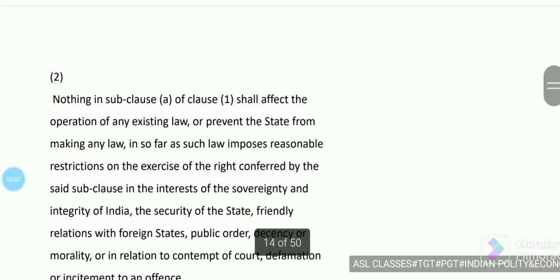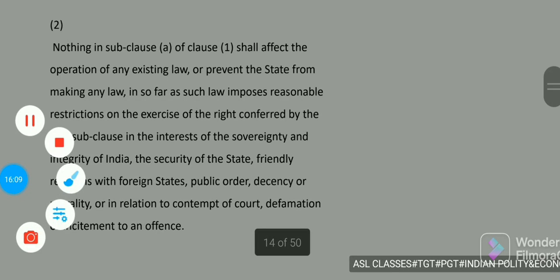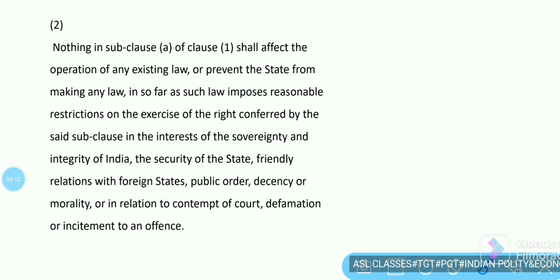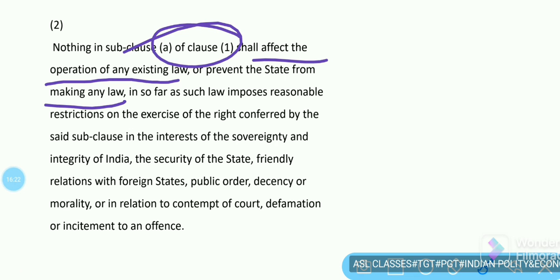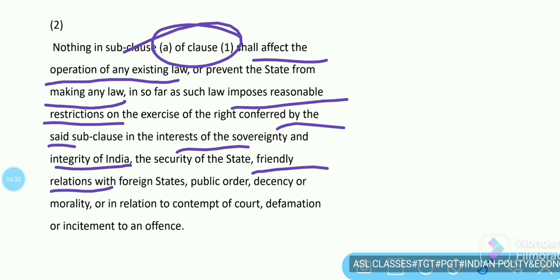And next, clause 2 says that nothing in clause A of clause 1 shall affect the operation of any existing law, or prevent the state from making any law, insofar as such law imposes reasonable restrictions on the exercise of the right conferred by the said subclause in the interest of the sovereignty and integrity of India, security of the state, friendly relations with foreign states, public order, decency or morality, or in relation to contempt of court, defamation or incitement to an offense.